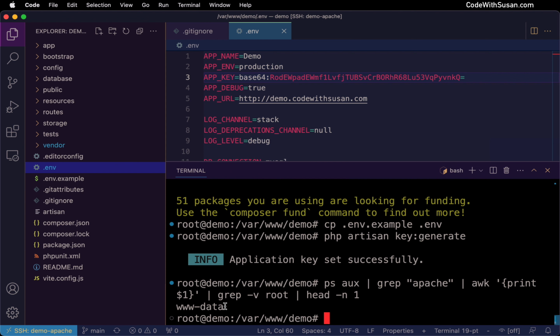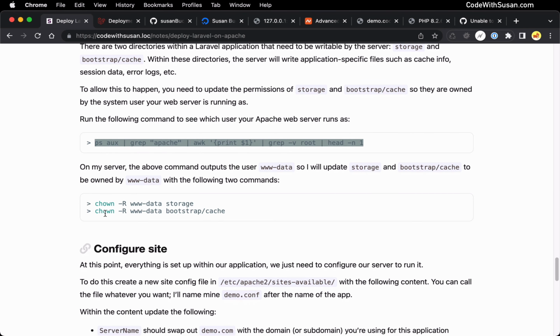And you can see in this server, the username it returns is www-data, which is a common username that is often set up on servers like this. All right, so now that we know that, we're going to run two change ownership commands, and we're going to change the owner to be, in my case, www-data. You would want to swap this out with whatever you got from the previous step, and then the name of the directory you want to change the ownership of. So we're going to do this first for storage and then bootstrap cache next.